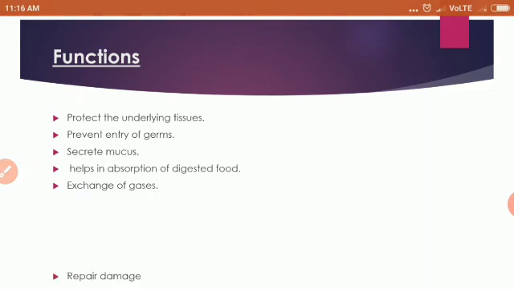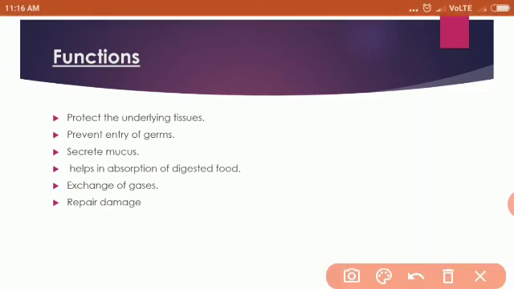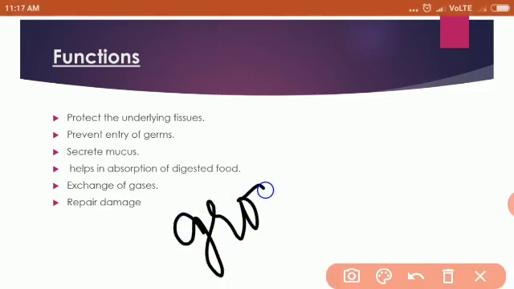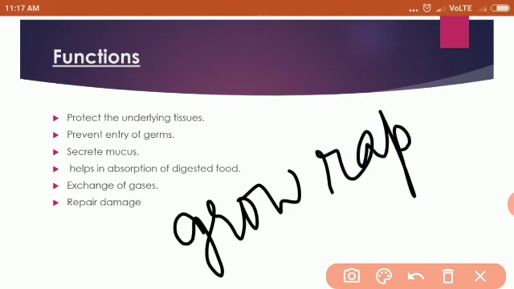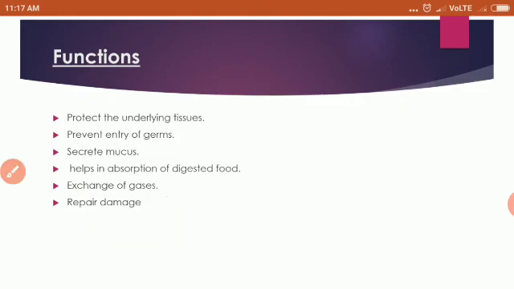And then there is a very important role of it because it is forming the outermost layer of your body. It is also helpful in repairing damage. If you get injured, then these tissues repair and your injury gets healed, isn't it? It is because of this epithelial tissue, because they grow rapidly. What is their property? They have the property of growing rapidly, and hence if there is tissue damage because of any injury, that damage is repaired because of epithelial tissue. Now I think all of you are clear about epithelial tissue.